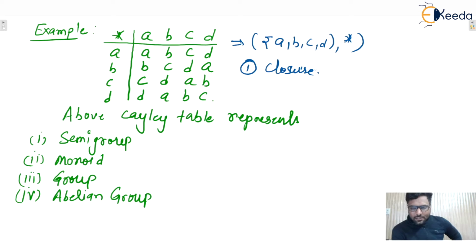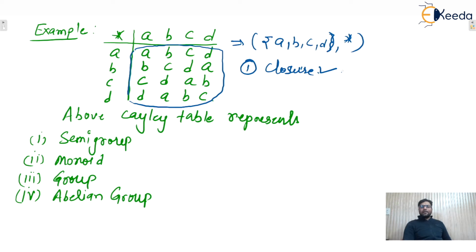For closure, we take any two elements from the given set, perform the binary operation star, and see whether the resultant element belongs to the same set or not. Yes, we can see here all elements belong to the same set ABCD only. That's why we can say that it is closed, and the closure property is satisfied.